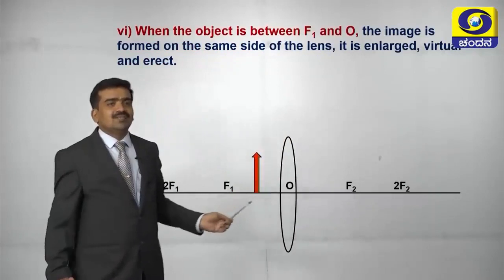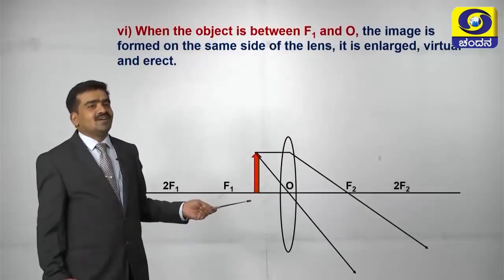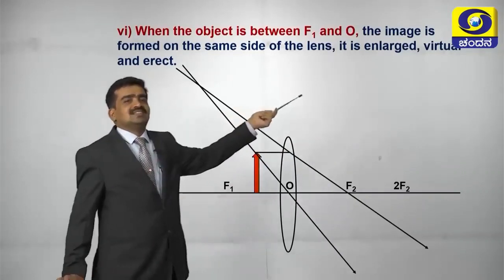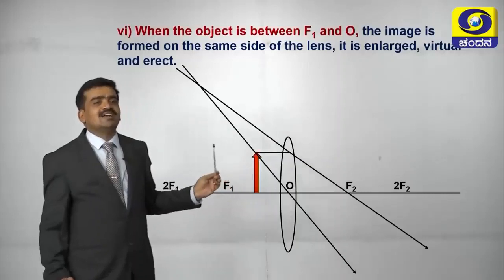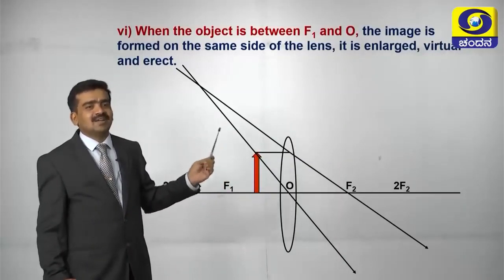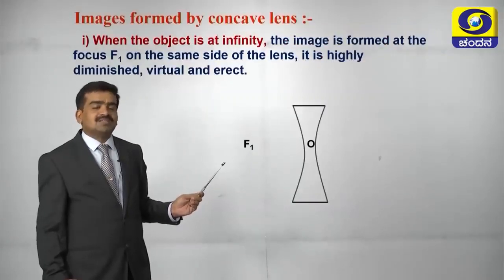And lastly, we place the object between f and O. In this case, we get the image on the same side of the lens. It is an enlarged, virtual and erect image. So my dear students, from the point of view of examination, you have to practice all these diagrams.